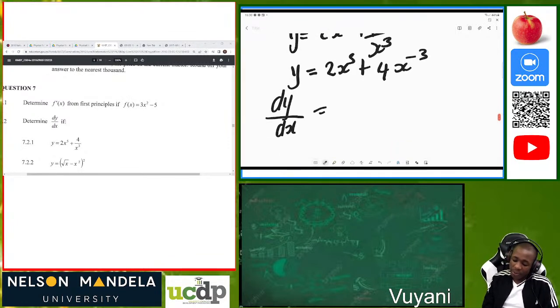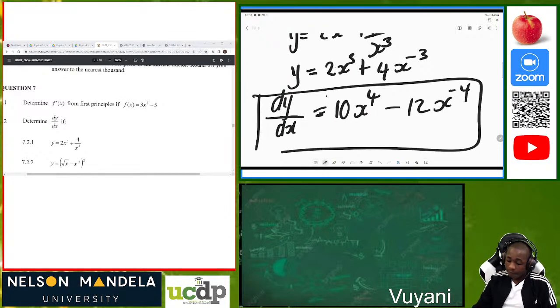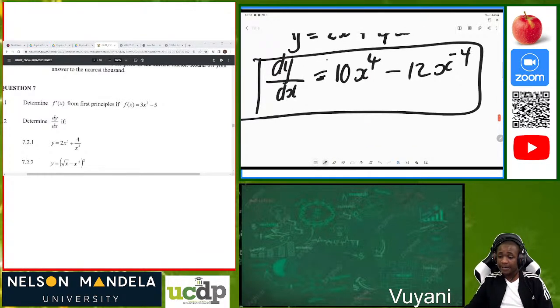According to the power rule, 5 times 2 is 10, then 5 minus 1 is 4. Then 4 times negative 3 is negative 12, and negative 3 minus 1 is negative 4. That's our dy over dx. We are done with that one.